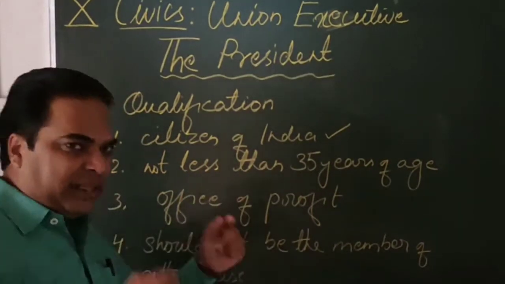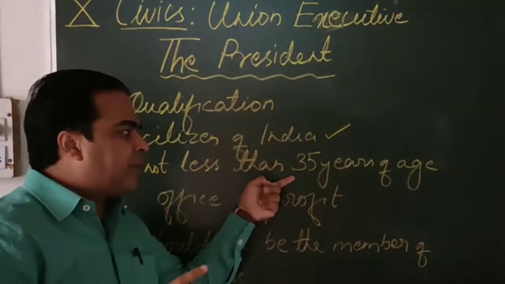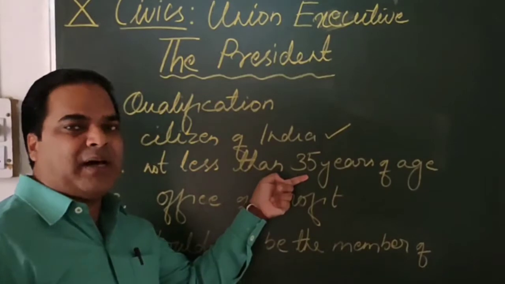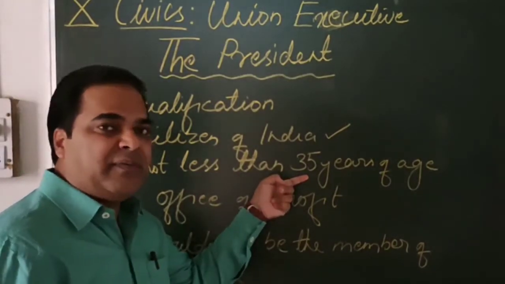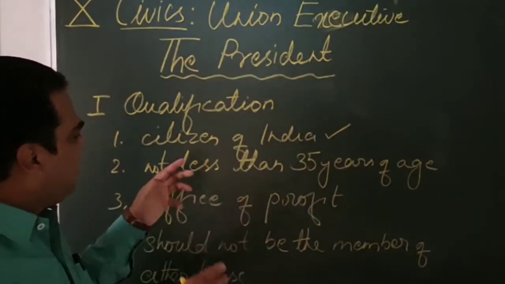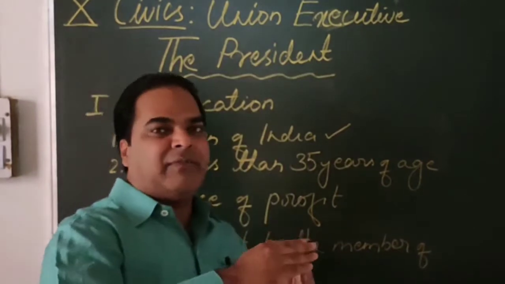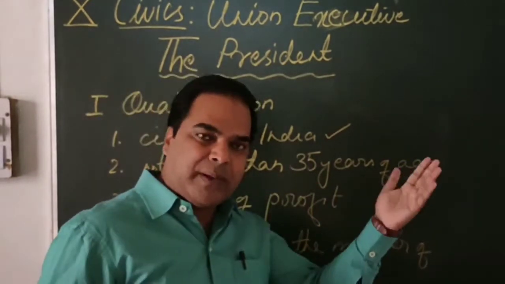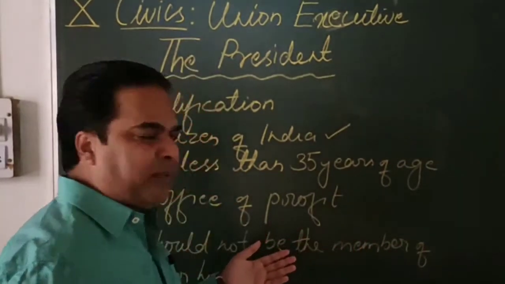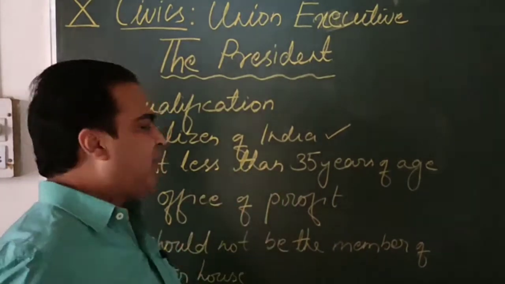And the second one, there is a difference. In Lok Sabha we discussed that a person must be 25 years and above, and for Rajya Sabha members, 30 years and above. Here it is mentioned the person should not be less than 35 years, that means 35 years and above. For a member of Lok Sabha, 25 plus. For a member of Rajya Sabha, 30 plus. And to become the president of our country, 35 plus. That means should not be less than 35 years of age.